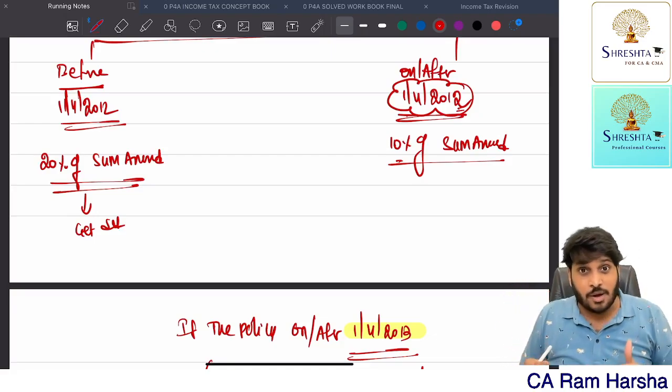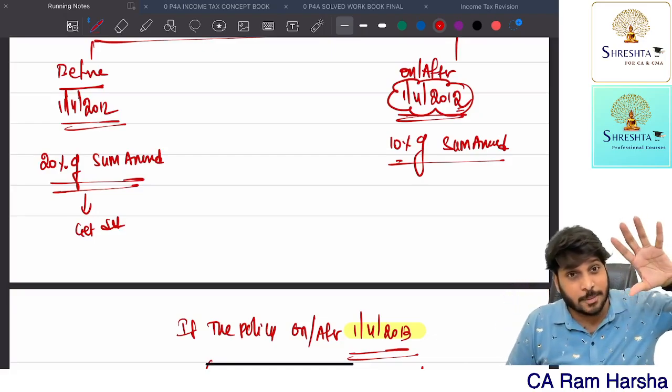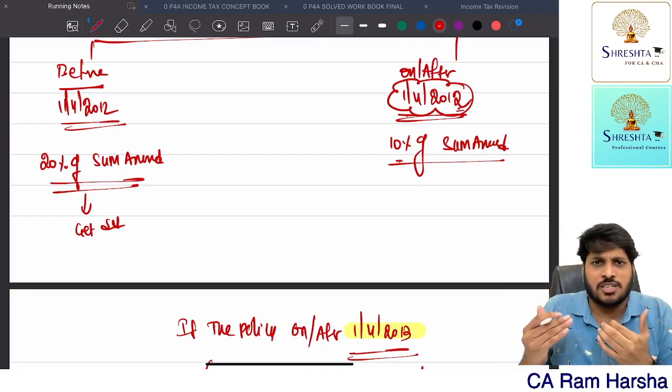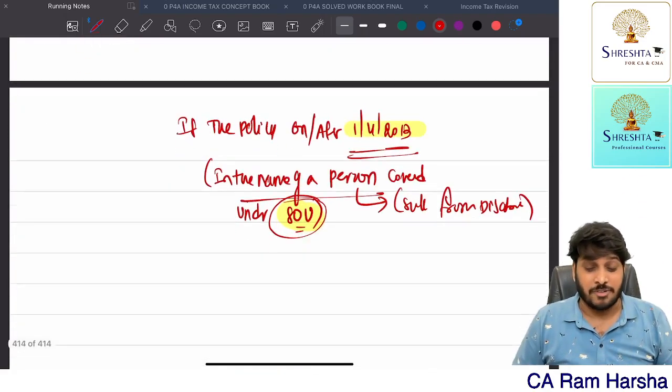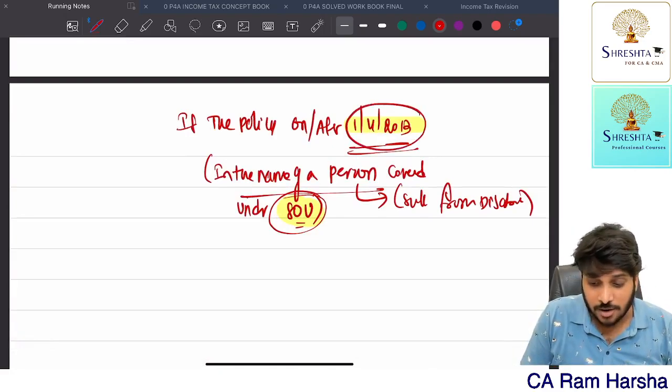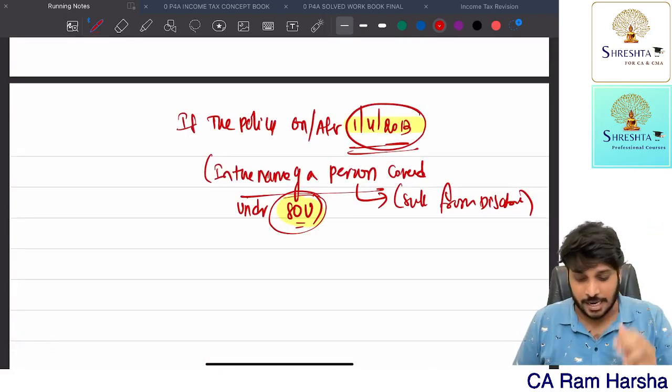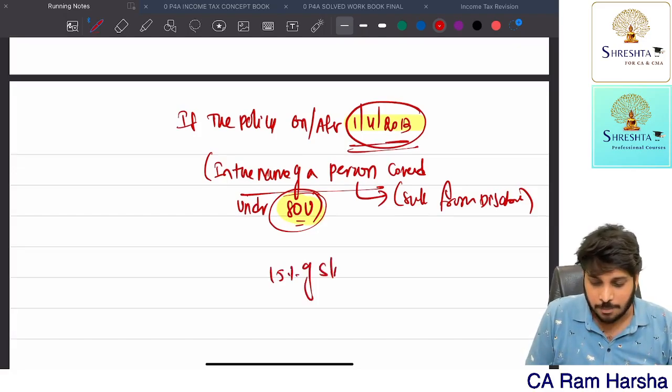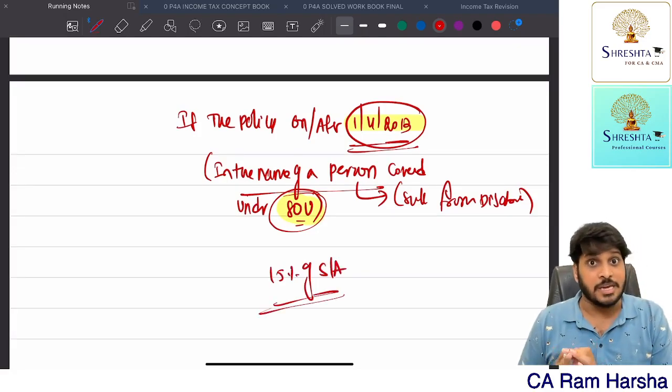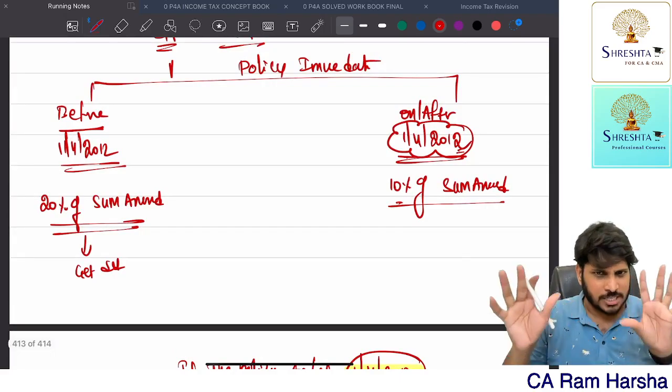If the same person has taken the policy before 1st April 2012, he can claim 20% of sum assured. But if he has taken the policy on or after 1st April 2013, the deduction will be 15% of sum assured. Originally, I'll tell you what happened.